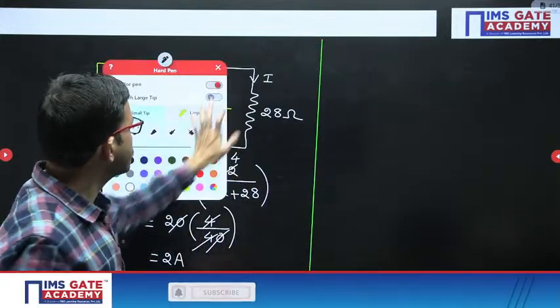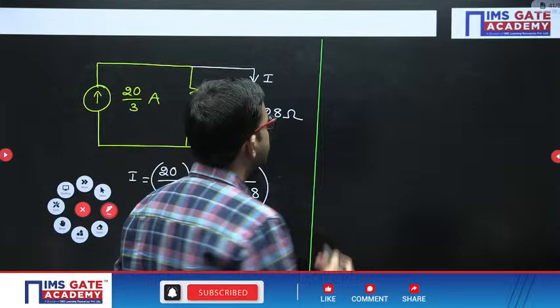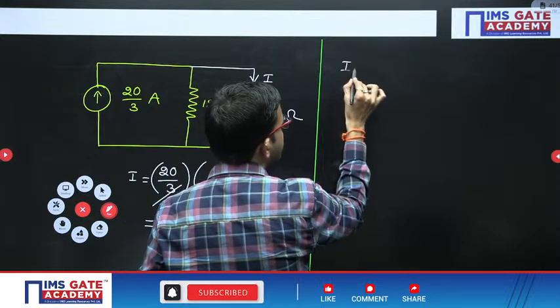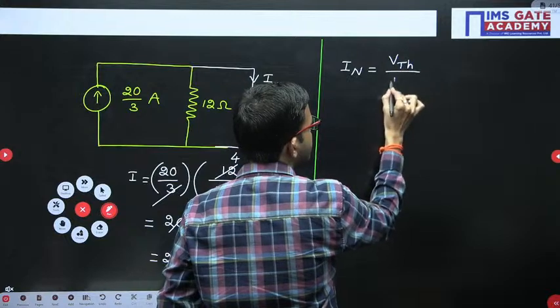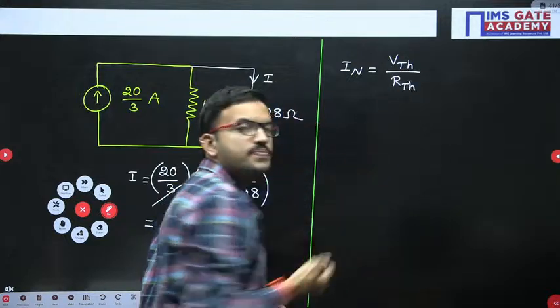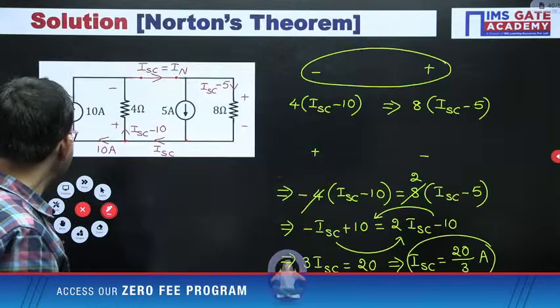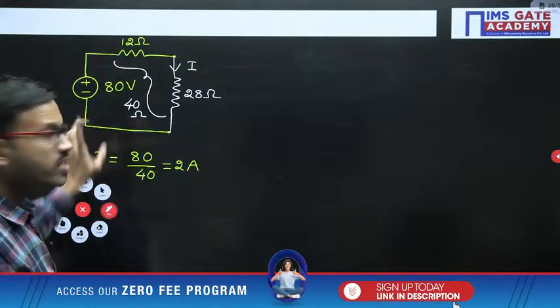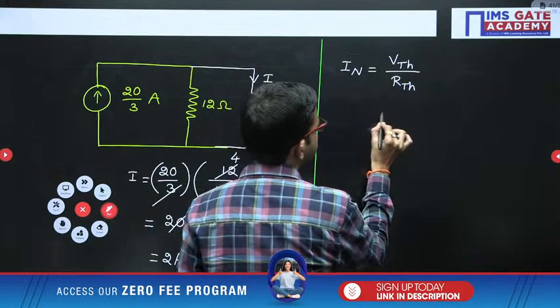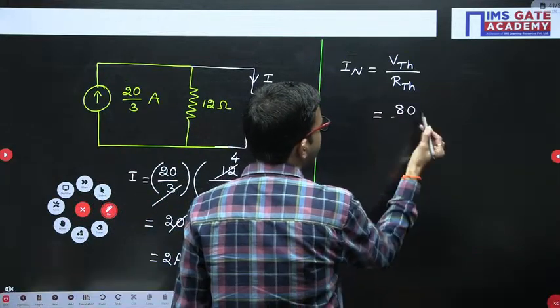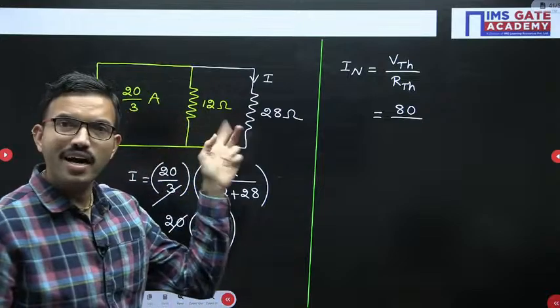By using the source transformation technique, we can get Norton's current, which is nothing but VTH divided by RTH, just by using Ohm's law. VTH value, how much did we get? We got 80 volt, right? 80 volt divided by RTH. RTH and RN are both the same.